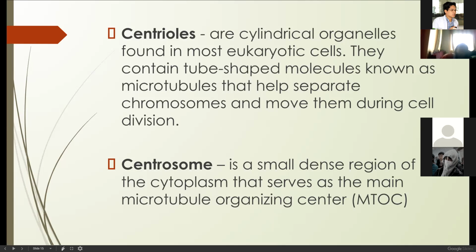Okay, they contain tube-shaped molecules known as microtubules. We'll be discussing microtubules in your higher years, right? That help separate chromosomes and move them during cell division. So they are responsible for the pulling of the chromosomes to separate them for cell division. Centrosome is a small dense region of cytoplasm that serves as the main microtubule organizing center. This is the region where the centrioles are actually formed. This is the region where the microtubules are being organized.